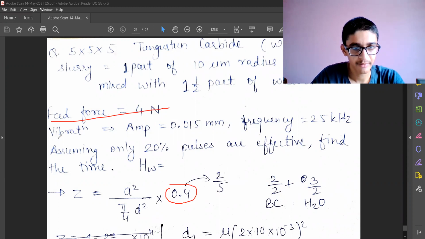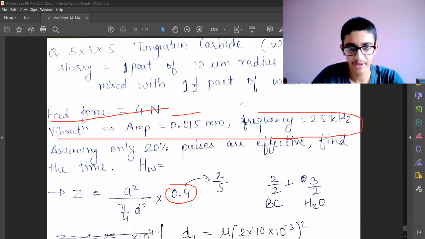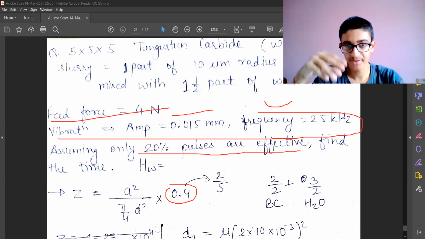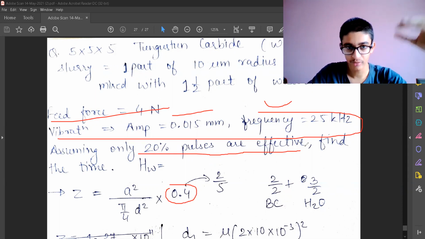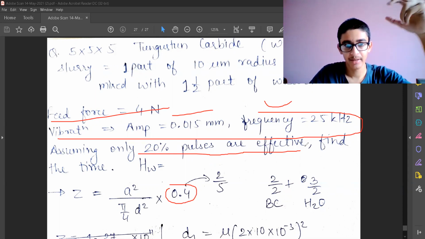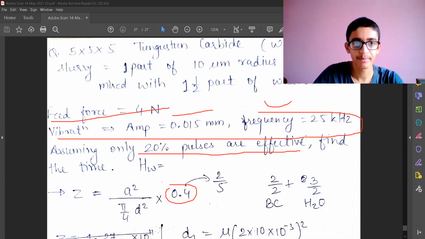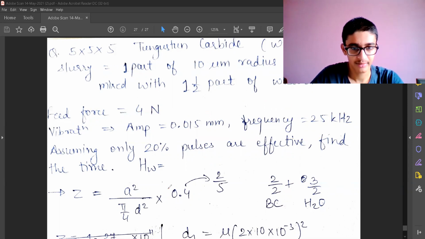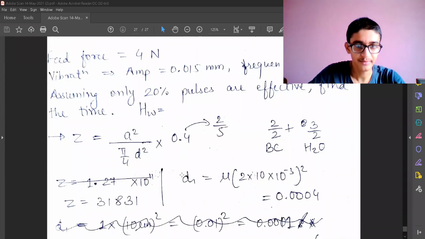The feed force is given. The vibration specifications are amplitude and frequency, assuming only 20% of pulses are effective. So this is a new incoming thing for you. 20% pulses are effective. That means the effectiveness of the abrasives, or the pulse which is coming from the tool, which is going to direct the abrasive particles on my workpiece, is only 20% effective. So we need to take that into account. So I'll explain that also later as it comes.